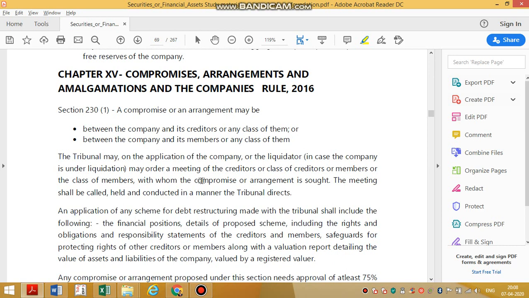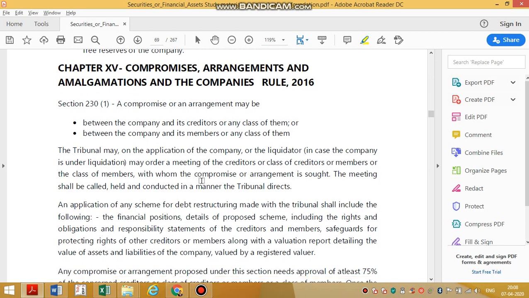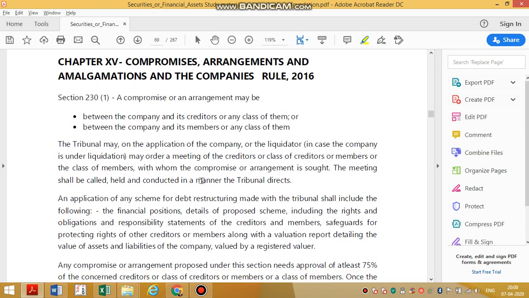Then we are now going to compromise and arrangement. Section 230. Compromise arrangement may be between the company and its creditor or any class of them. See, there are two things you have to do compromise. I'm not going by sentence. I will tell the overall structure, okay? Section 230 has two things. Compromise to be done with creditors and compromise to be done with members.